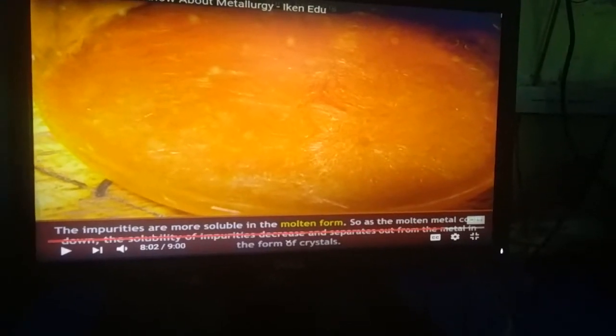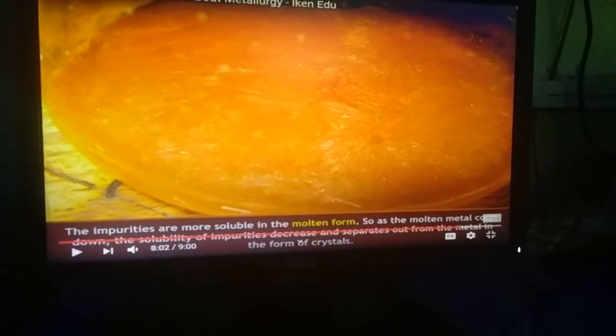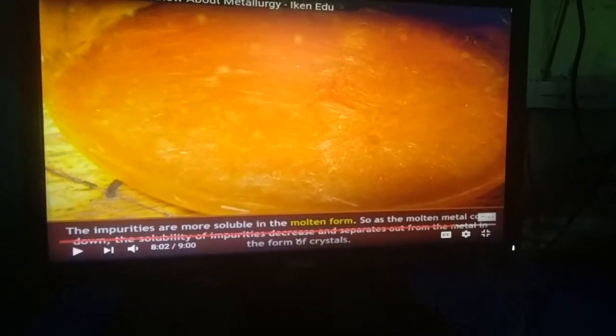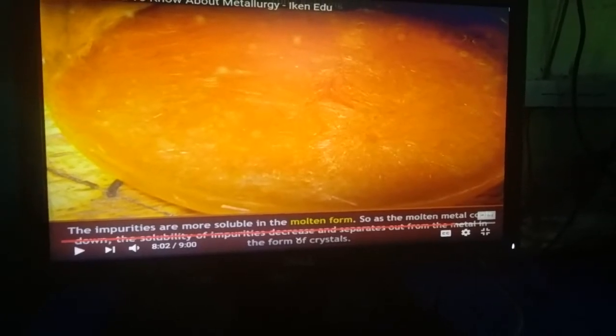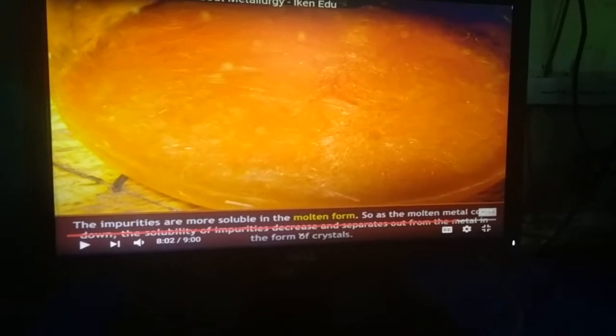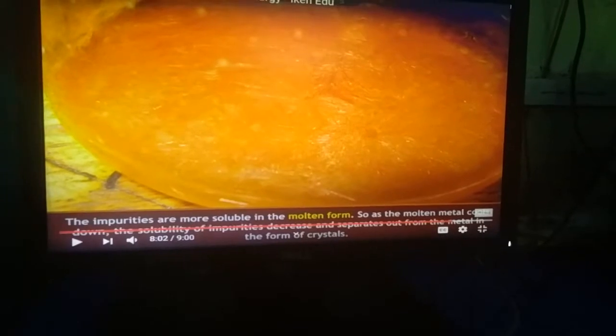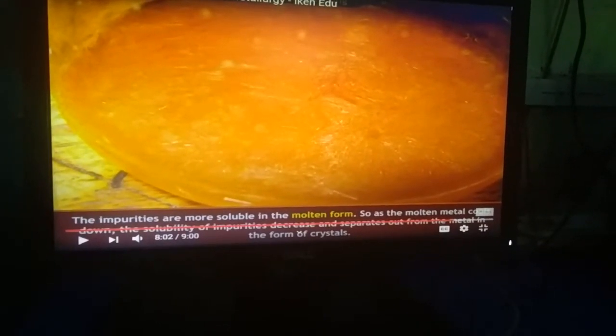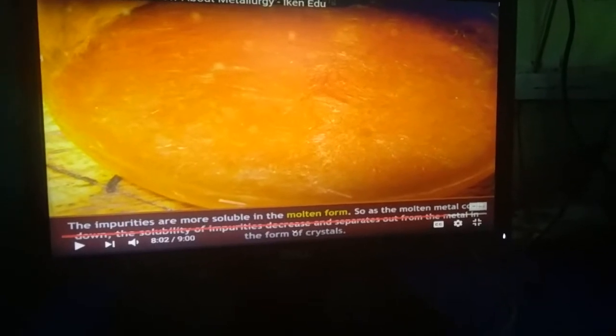As we know, impurities are more soluble in the molten form, so as the molten metal cools down, the solubility of impurities decreases and they separate out from the metal in the form of crystals.